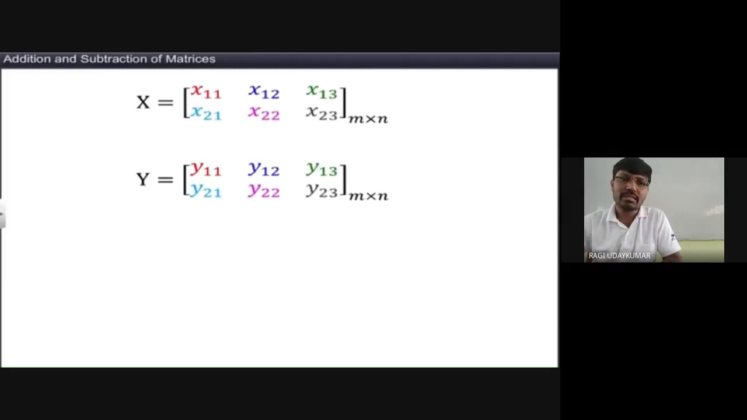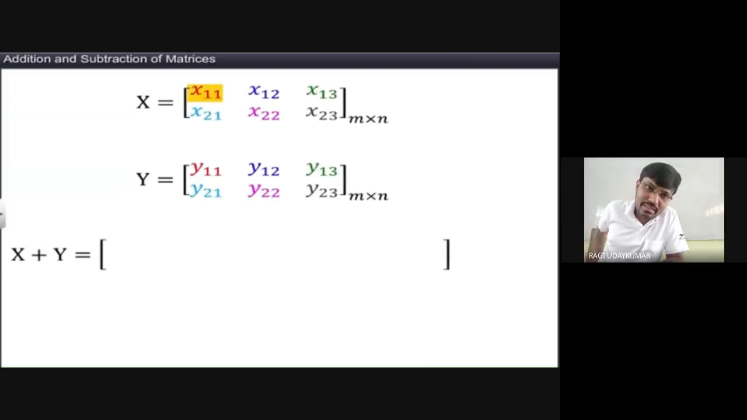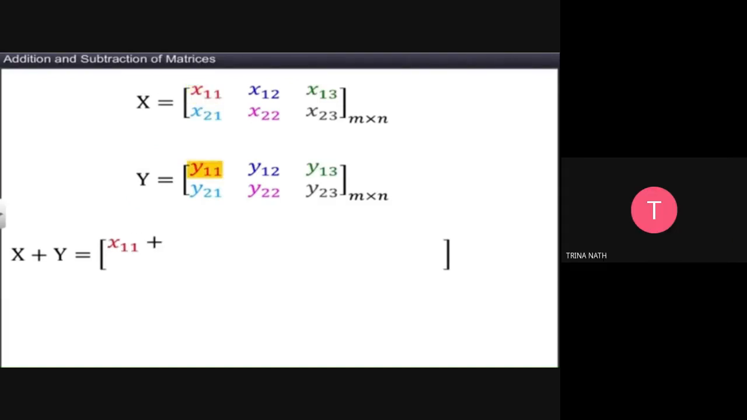See here, these two matrices X and Y are taken. What is the order of both the matrices? Can you say? Sir, why? What is the order of both?